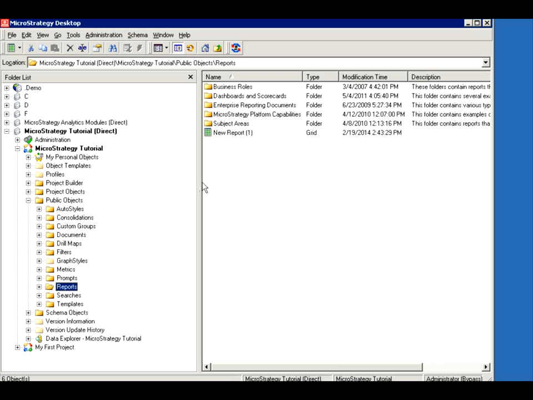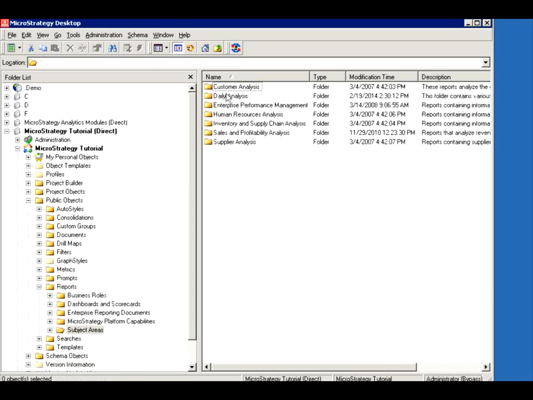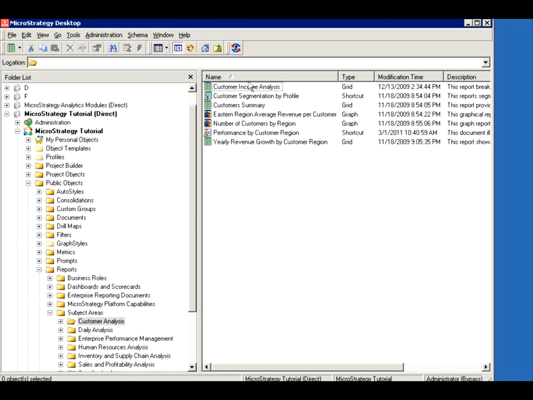I created a report, or let's create a report together. I basically created a report that we can use later on to view, but a better practice would be creating it ourselves. I'm using the MicroStrategy tutorial, and I found a good report that I want to analyze, and this is in a subject area I believe called customer analysis. So I was looking at these different things. I was looking, okay, they're evaluating customers by income. They're trying to evaluate the summary of the customers or capture the summary of customer behavior or the performance.